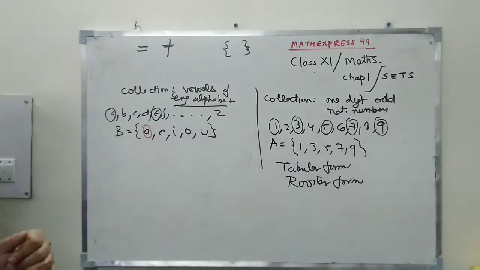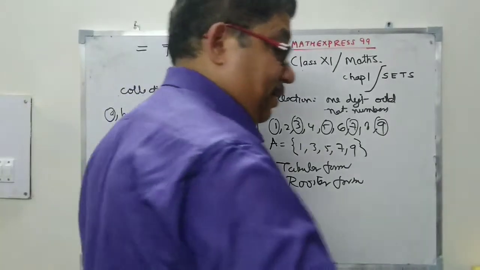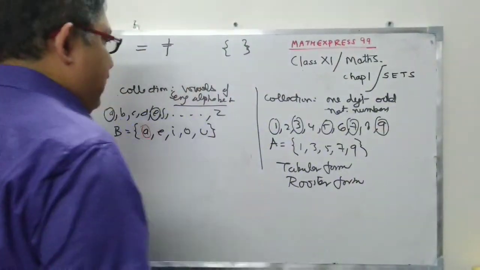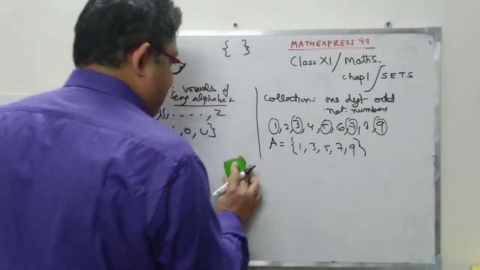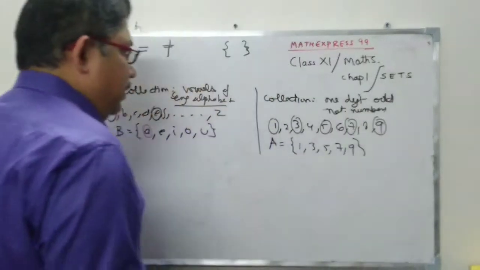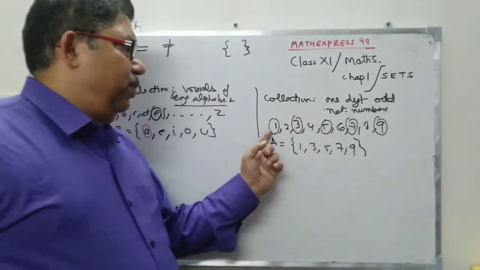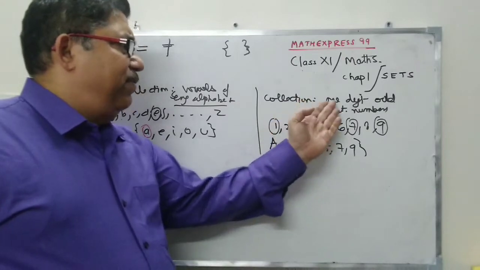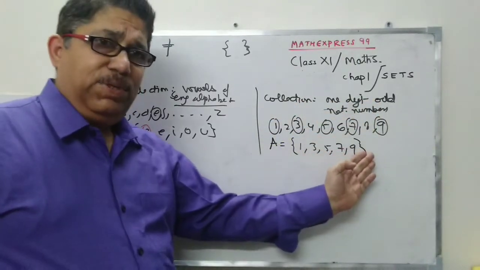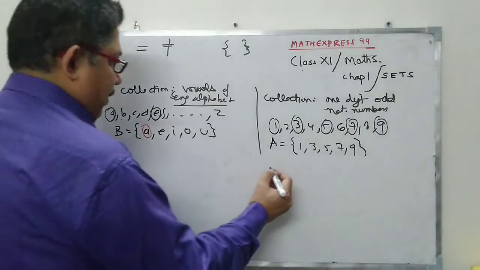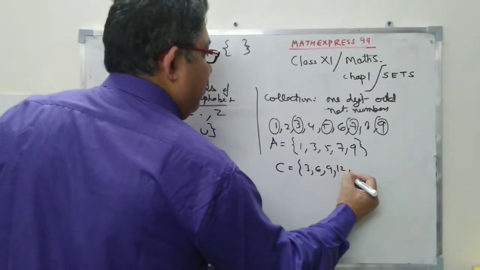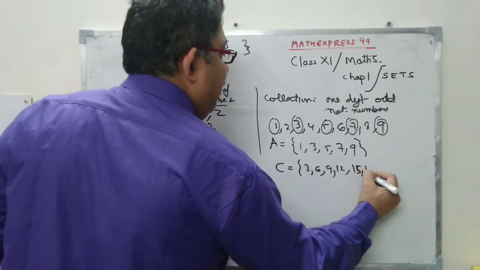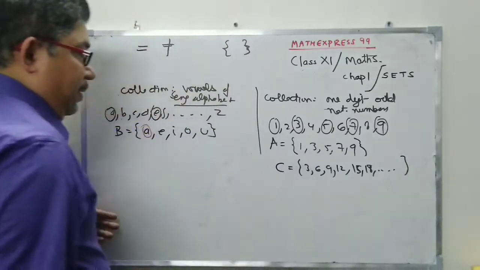The other way of representing the set. Is there some other way? Actually, there is some other way. Can this set itself be represented in some other way? Yes, it can be represented. See how. See, what is the rule? Do you know the rule? Yes, we know the rule. Even if this rule was not mentioned here, I could have still found the rule. Let us take one example. 3, 6, 9, 12, 15, 18 and so on.